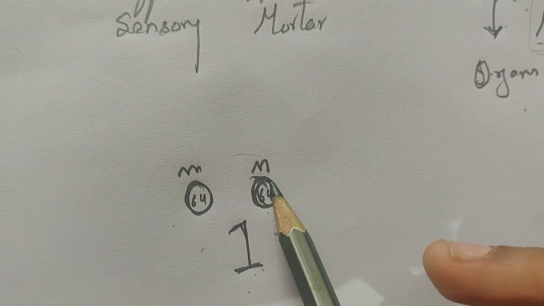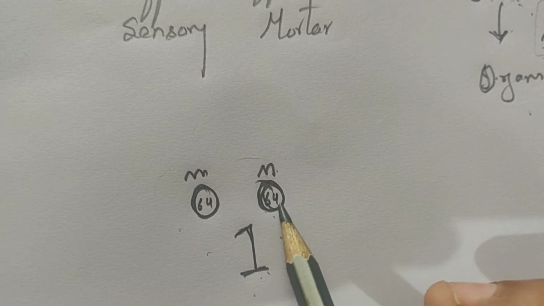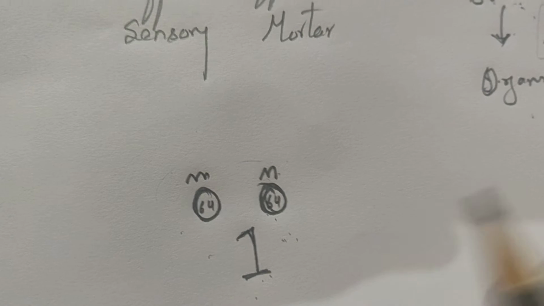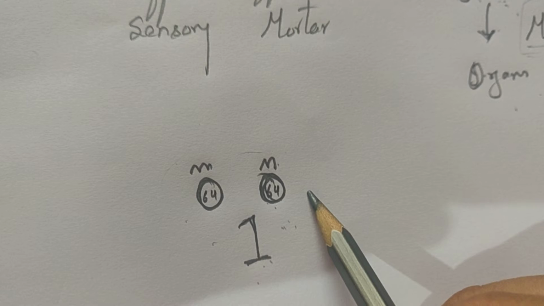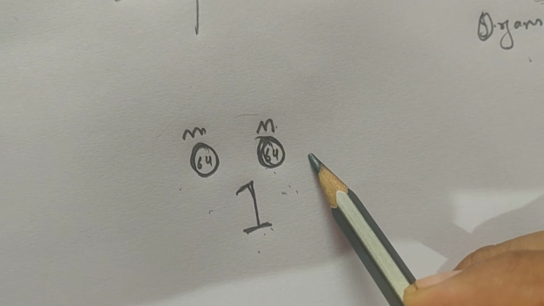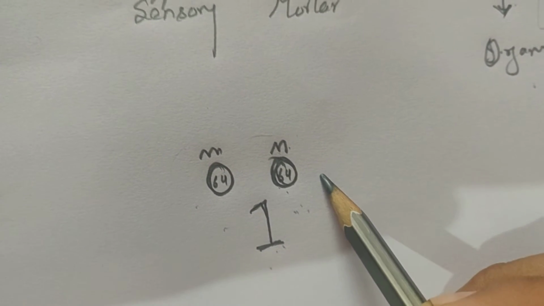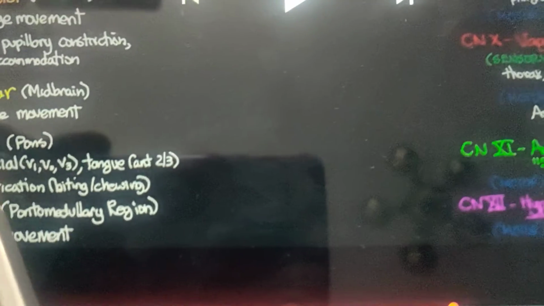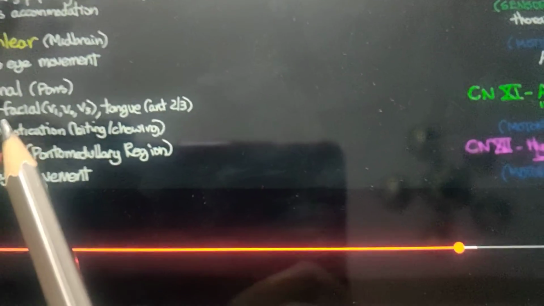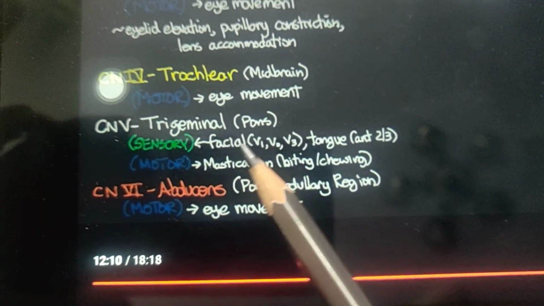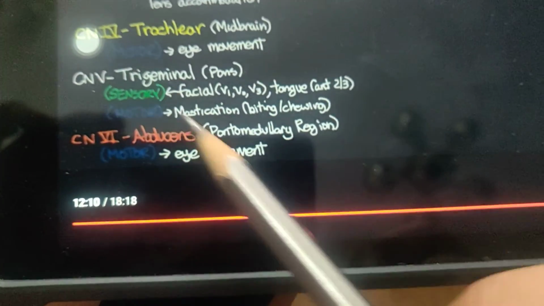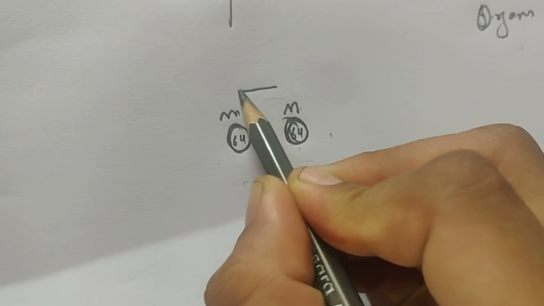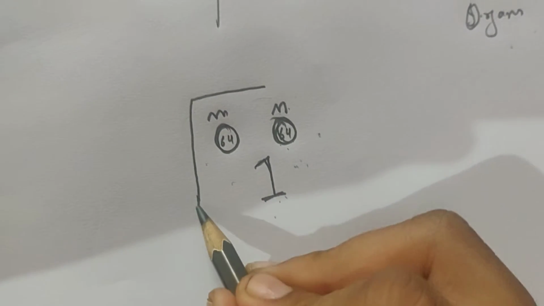The optic nerve is essential for vision. 3, 4 and 6 are helpful for eye movements, eye elevation, pupillary constriction, lens accommodation, all those things. So next comes the 5. Here we have seen the 5 is the trigeminal, mainly essential for sensation of the face, tongue, and for mastication, biting, chewing. So the whole face has to come under the trigeminal. Then we will go with the 5.